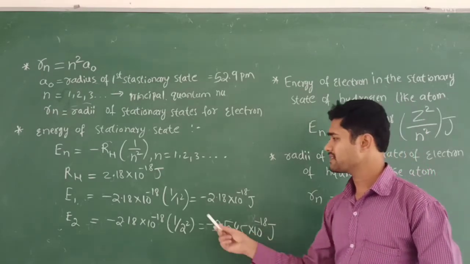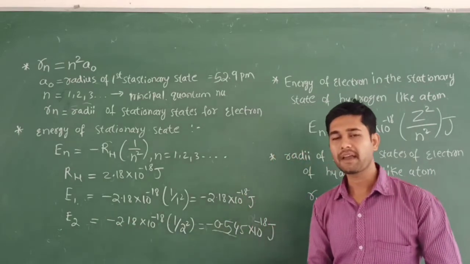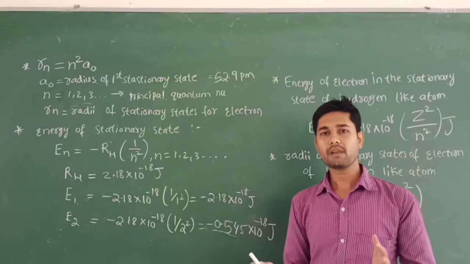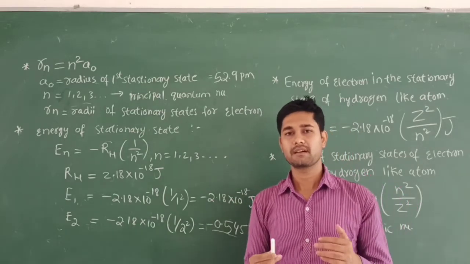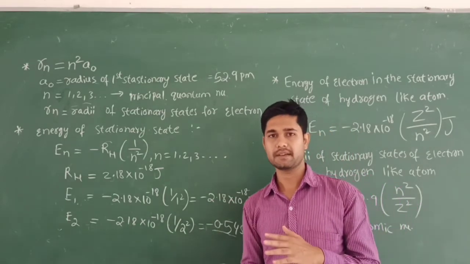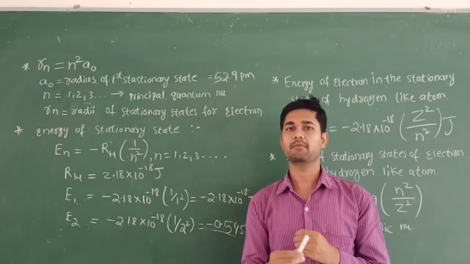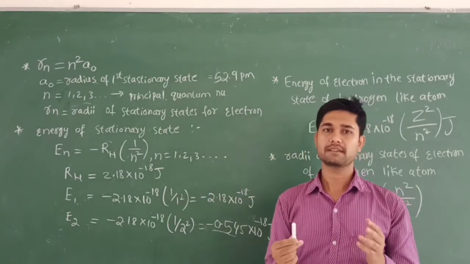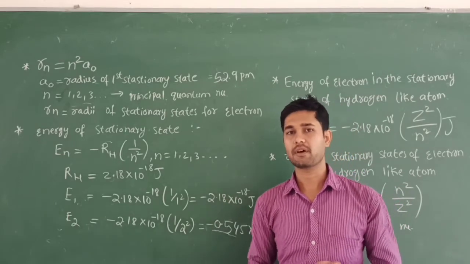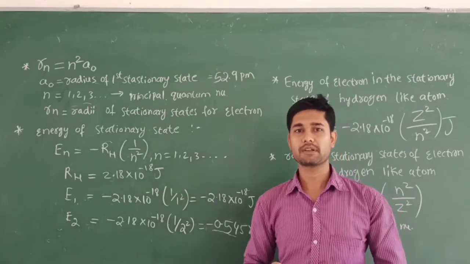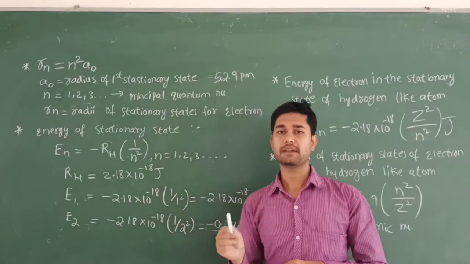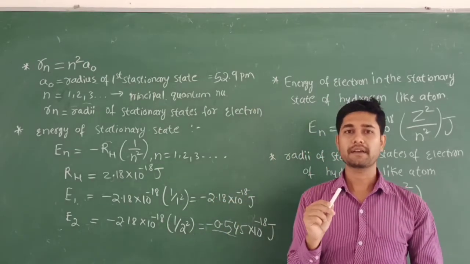So what is the significance of this minus sign? Why does he take the minus sign? Because when the electron is under the influence of the nucleus, a certain parameter exists here. And at one point the electron is not out of the influence of the nucleus. That state we call a stationary state, where n is equal to infinity. So that we call the ionized hydrogen atom.